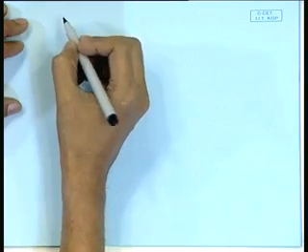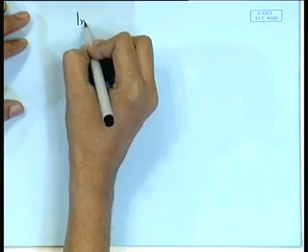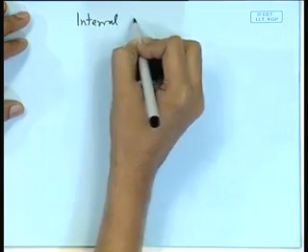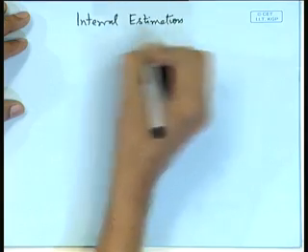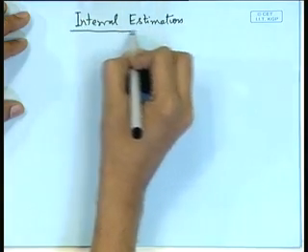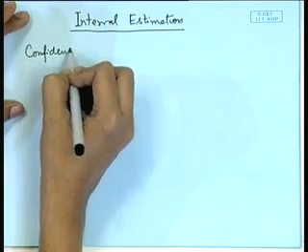So, formally speaking, we define a confidence interval as follows. We are discussing interval estimation, and as I mentioned, since a probability statement is associated with that, we consider confidence intervals.